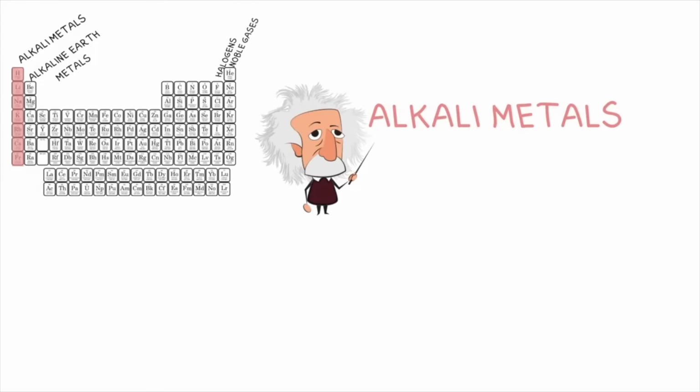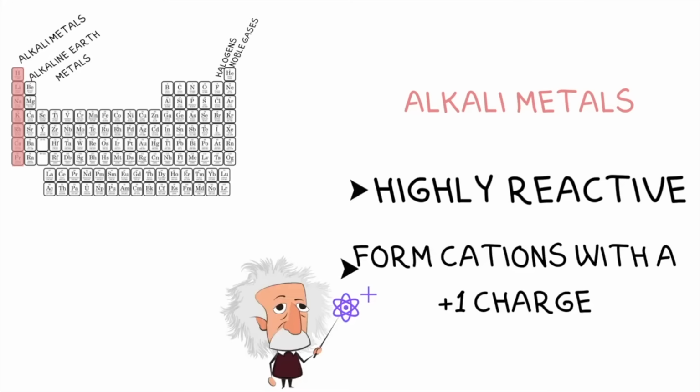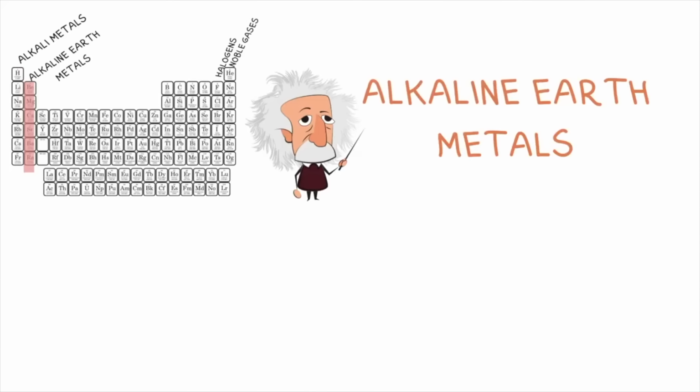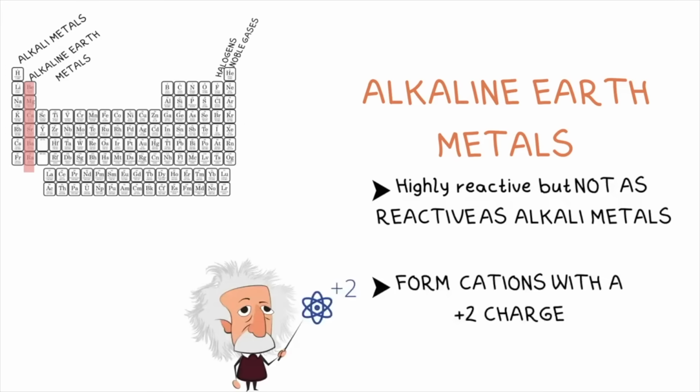So if we look at our alkali metals in group 1A, the most notable property is that they are highly reactive. And reactive just means that they interact well with other atoms. They also form cations with a +1 charge. So that means that all of the elements in group 1A, underneath the alkali metals, are going to form cations with a +1 charge.